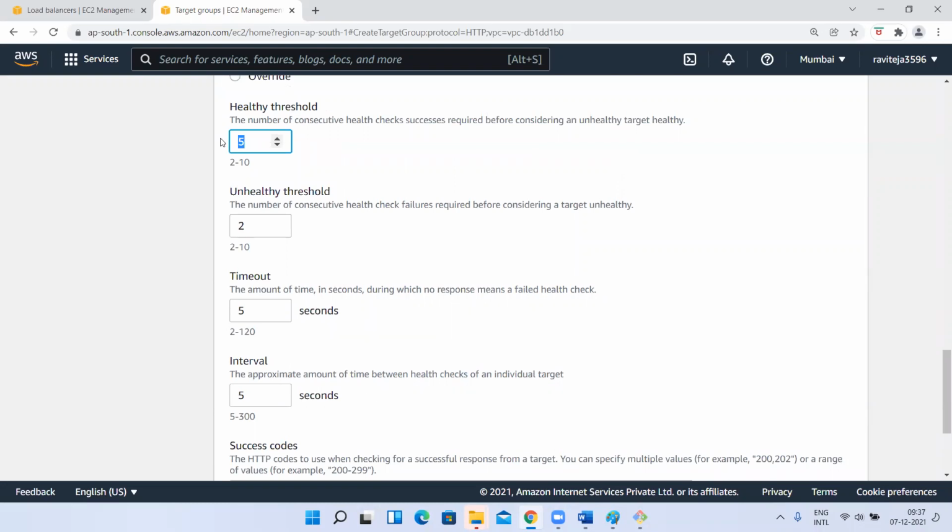In 25 seconds, it will check 5 times, right? So if the instance is healthy continuously 5 times, only then will it consider the instance healthy. In 5 times, even if one time the health check fails and the instance is unhealthy, then the load balancer will treat that instance as unhealthy and it will stop routing the traffic.